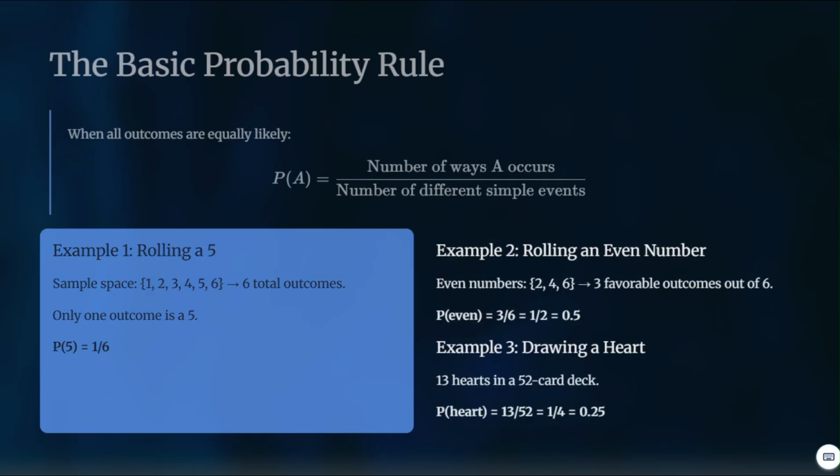Now, if we want to find the probability of rolling an even number, the possible ways that this can occur is either landing on a 2, 4, or 6. So there are 3 favorable outcomes out of 6. So the probability of getting an even number will be 3 over 6, which is the same as 1/2, which is the same as 0.5. If we have a deck of cards and we want to find the probability of drawing a heart, there are 13 hearts in a 52 card deck. So the probability of getting a heart will be 13 over 52, which simplifies to 1/4 or 0.25.